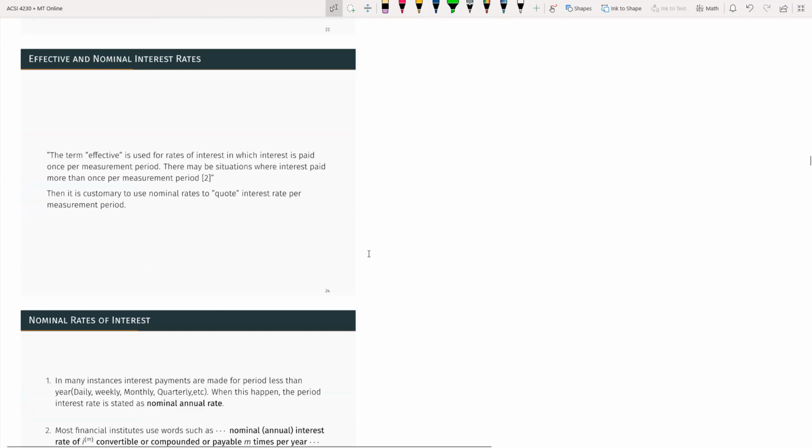So here you can see that we want to discuss terminology used in the market. In the market, you will not always see interest rates quoted in an effective way, as an effective interest rate. So we will see two different kinds of rates, effective and nominal.